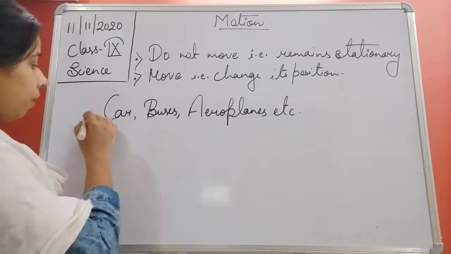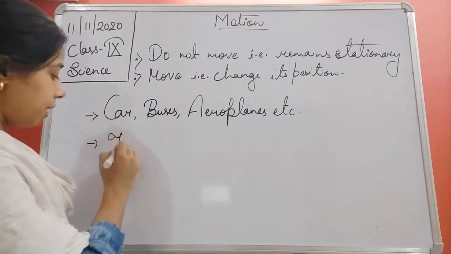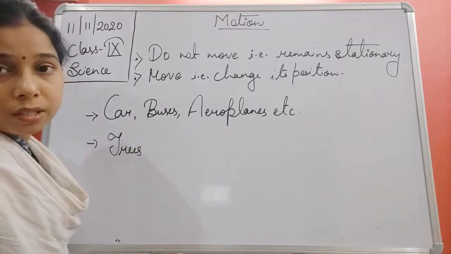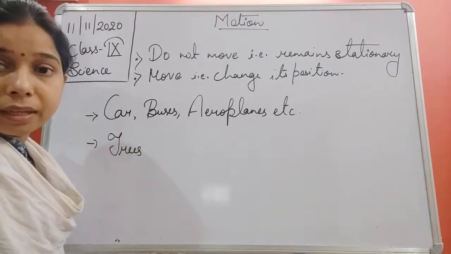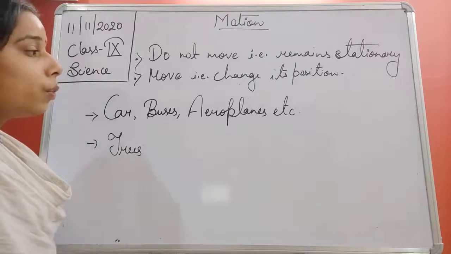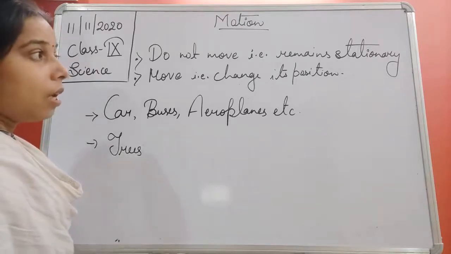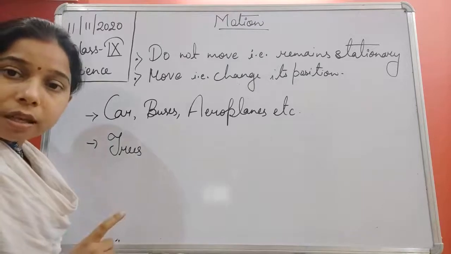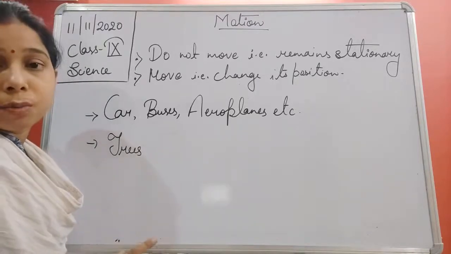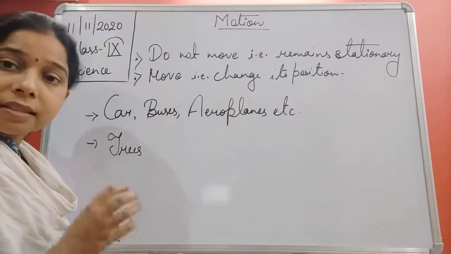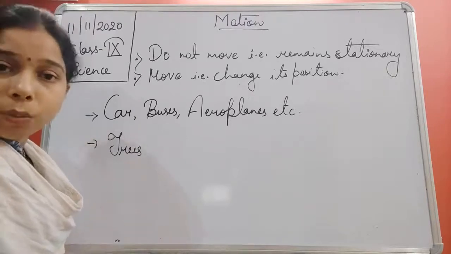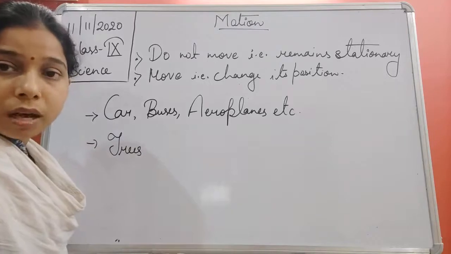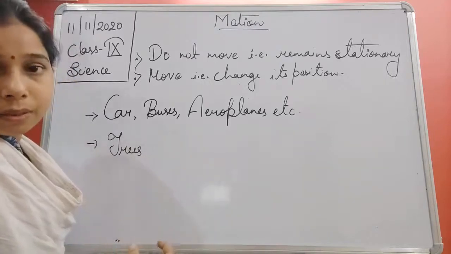While trees and plants do not change their place, they remain fixed at a place, and that is why we use a term for it, that is, stationary object. An object which remains at its position is known as a stationary object, and one which changes its position is known as a moving body.